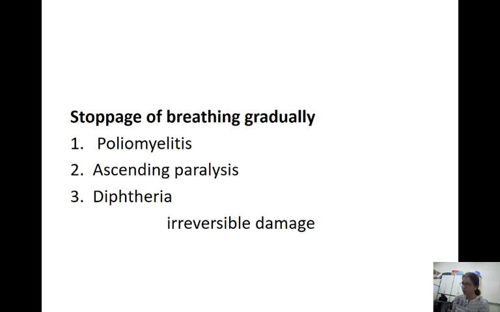Okay? So what will happen when there is no blood supply to the brain for more than 5 minutes? The tissues of the brain, that is the cerebral cortex, will undergo cerebral hypoxia and it causes irreversible damage. Whatever you do after 5 minutes, your brain is going to be damaged. So you have to do this within 5 minutes before your heart stops.